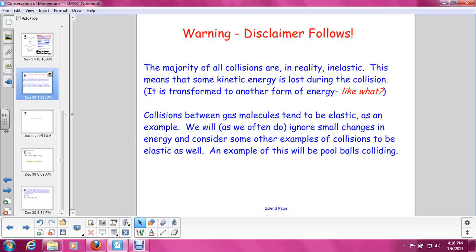An example of a collision that is totally elastic, meaning kinetic energy is conserved, is a collision between gas molecules. What we're going to do for the purposes of this class is pretend everything acts like gas molecules do. When they collide, we are going to assume that it is an elastic collision unless you are explicitly told this is inelastic or the objects stick together. When the objects stick together after they collide, that is an inelastic collision for us. When the objects do not stick together after they collide, that is an elastic collision.